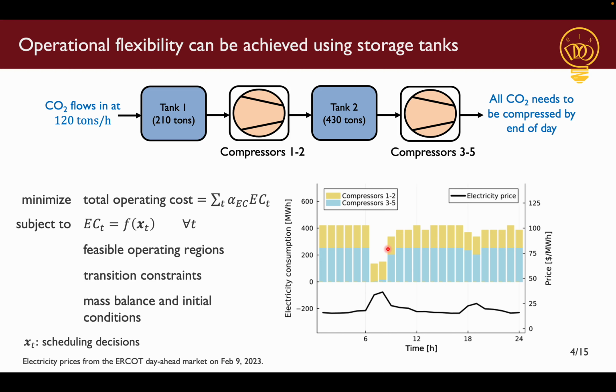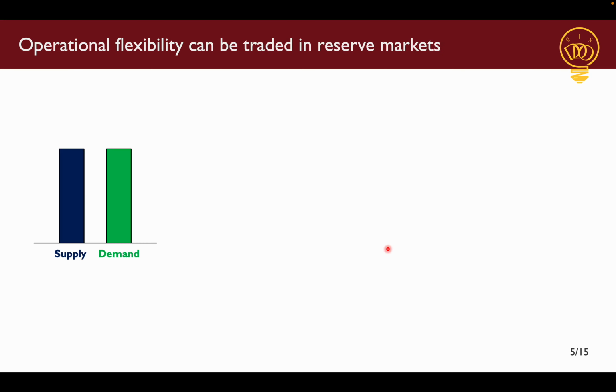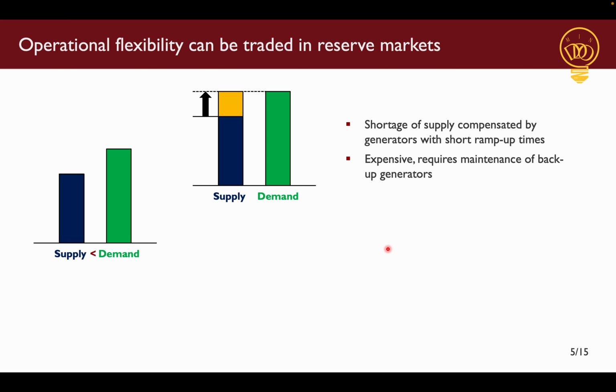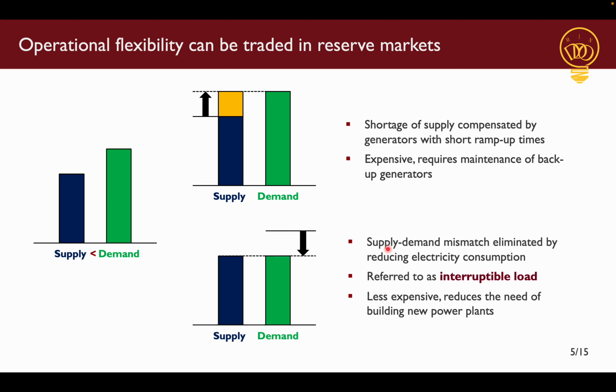So to encourage demand response, the electricity markets run reserve markets where operational flexibility can be traded. One of the key motivations for grid operators to run reserve markets is balancing supply and demand. Let's say due to some contingency, supply falls short. One solution is to use backup generators to satisfy the demand. This, however, is expensive as the grid now needs to maintain these backup generators which can produce electricity at short notice. But another alternative is to ask the electricity consumers to reduce their demand in exchange for some incentives. This is referred to as providing interruptible load, and it's less expensive for the grid than backup generators.